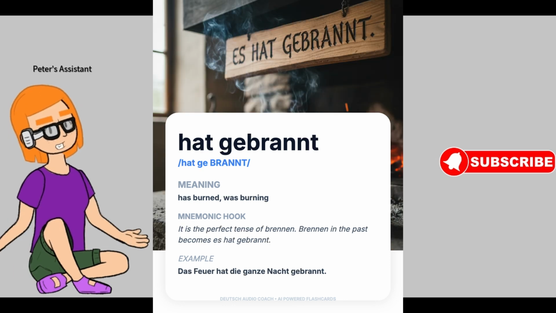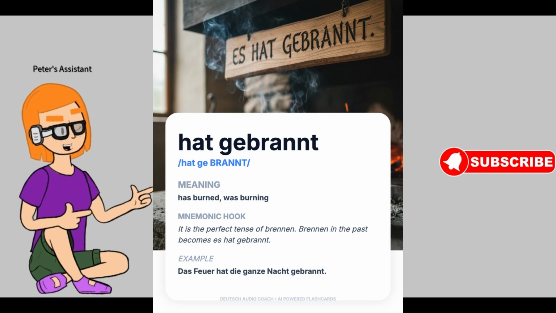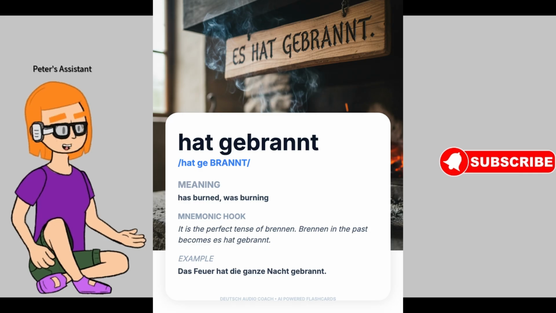The next German word is hat gebrannt. Pronunciation: hat gebrannt. Meaning in English: has burned, was burning.